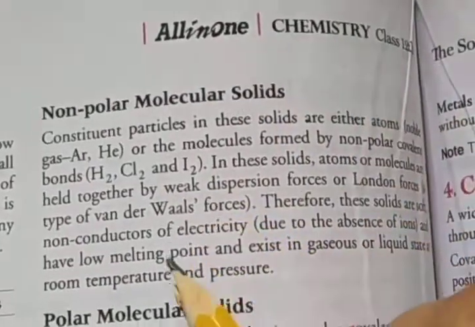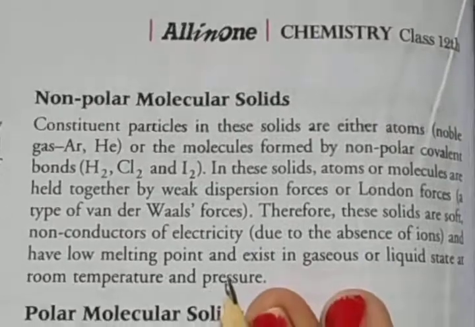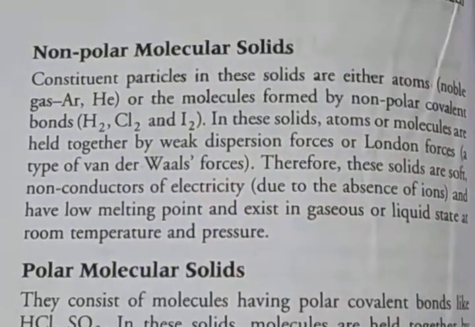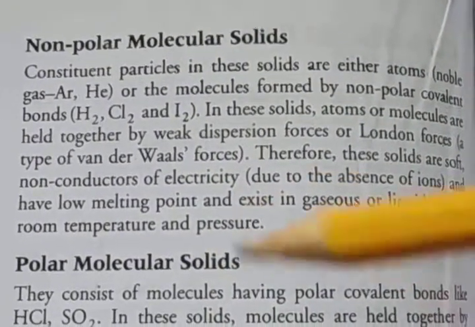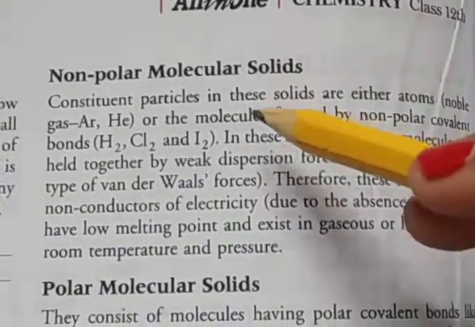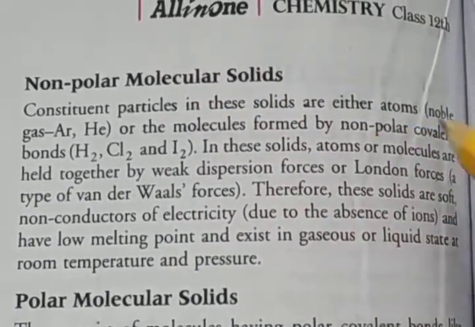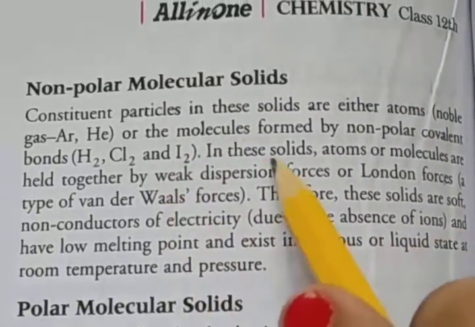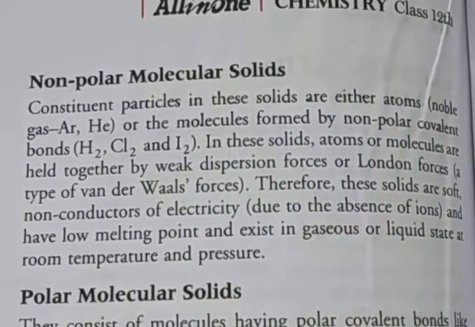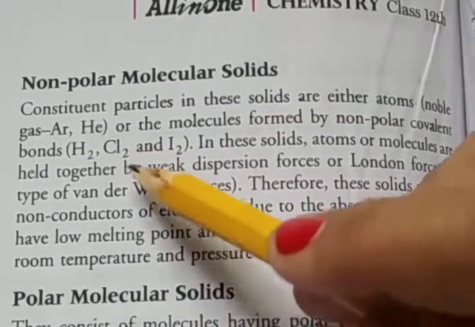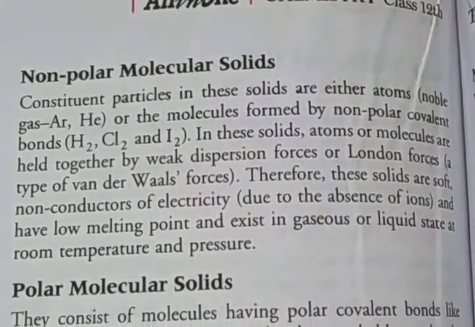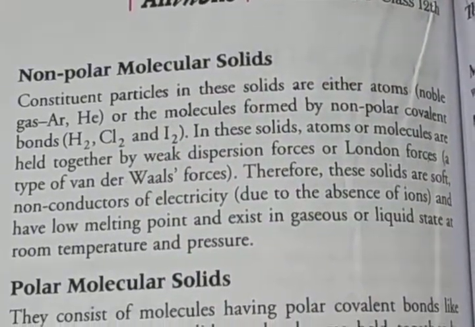First we discuss non-polar molecular solids. The constituent particles in these solids are either atoms of noble gases, or molecules formed by non-polar covalent bonds, such as hydrogen, chlorine, iodine. These solids are known as non-polar molecular solids.